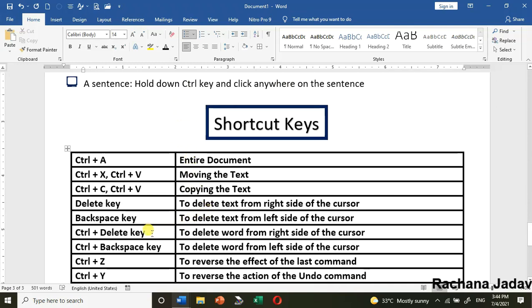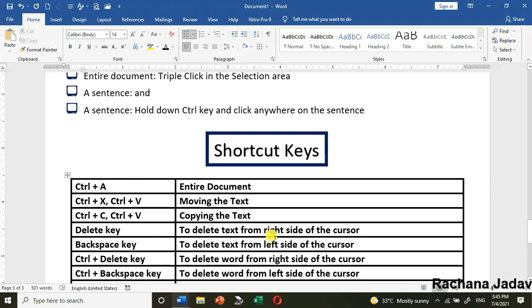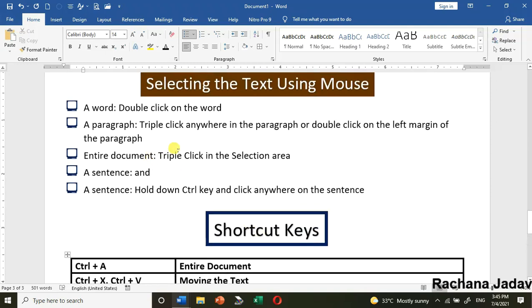Okay, now if you want to delete the word, अब delete the word तो आपको control इसके साथ press करना है. Okay, so here I'll just go over here and I will show you, right. I will press Control key and with that backspace. You can see the word is being deleted. Okay, that also from the left side.